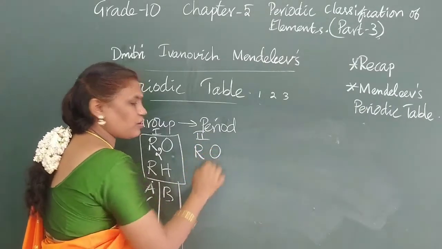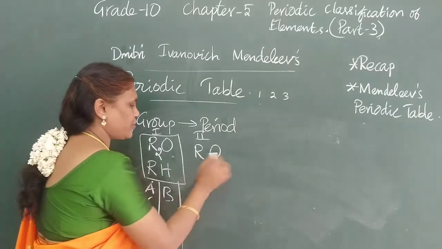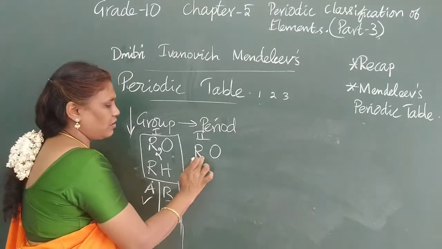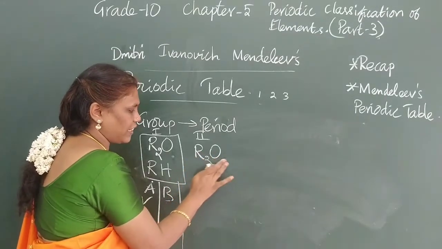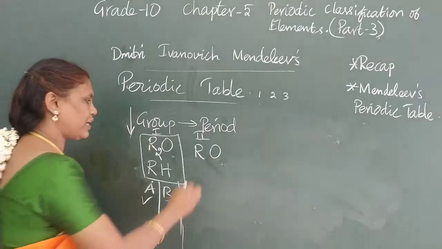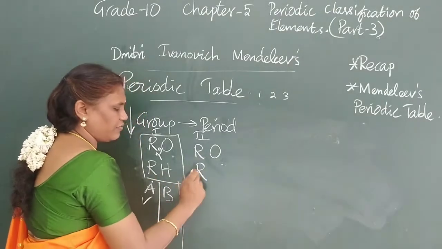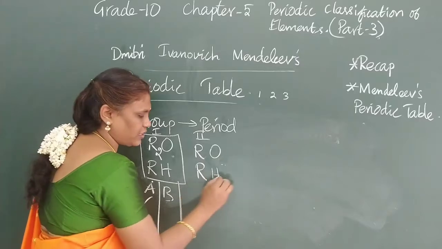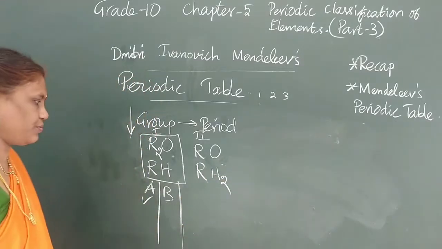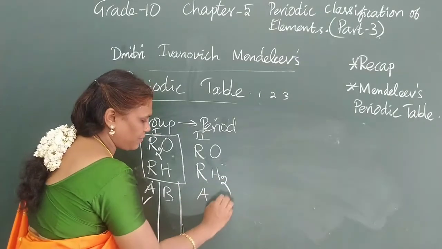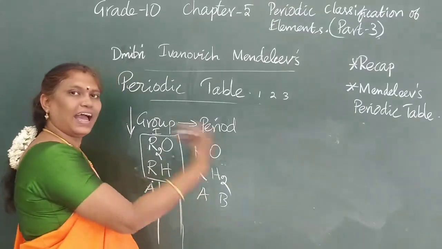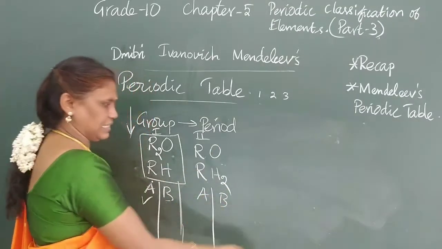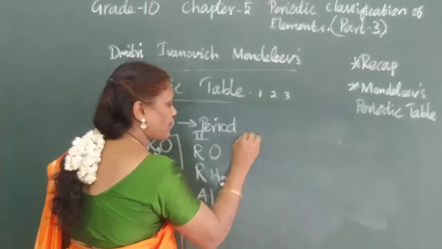This is 2 and oxygen is also 2, so it is balanced and we can write RO. With hydrogen, R valency is 2, hydrogen is 1, so it becomes RH2. Here also you have A and B; A will be highly reactive and B less reactive. Like that groups of elements are arranged.